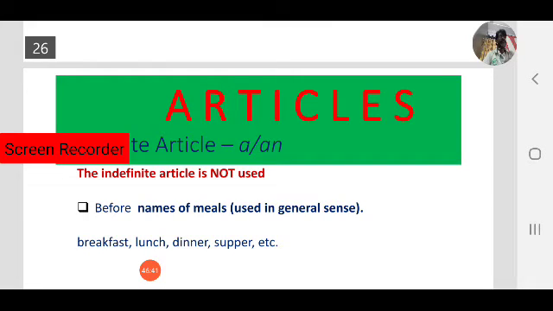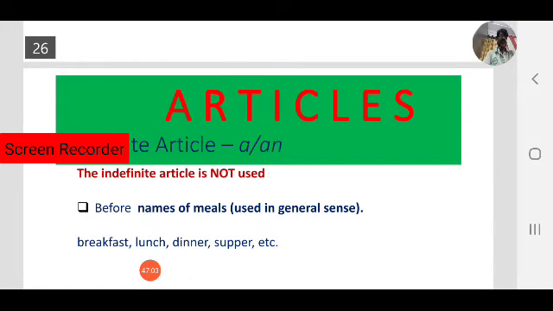Okay, so what did we learn today? Today we started our class with articles. In English, there are three articles: a, an and the. What are articles?